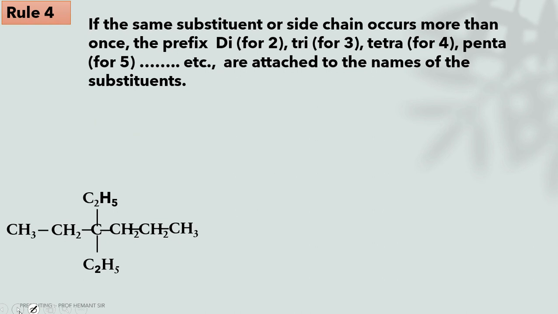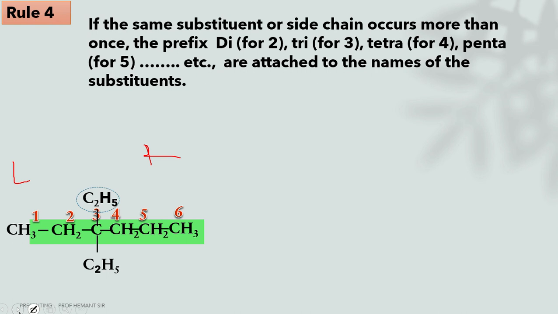Let's see the next structure. First, we have to select the longest chain, which contains the maximum number of carbon atoms. Okay, let's see the numbering. There are 6 carbons in this structure. If you go from left to right or from right to left, the position of the substituent will be 4 in one direction. So, according to the lowest set of locants, the substituent position should be lower. Hence, the numbering from left to right is the correct one. Okay.